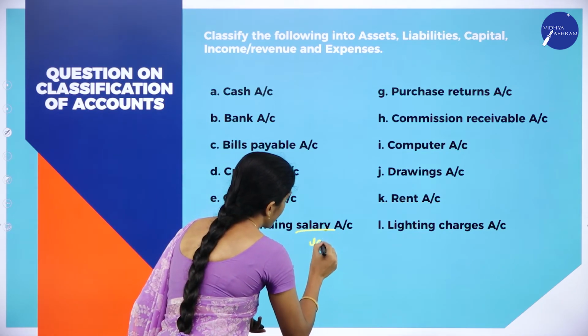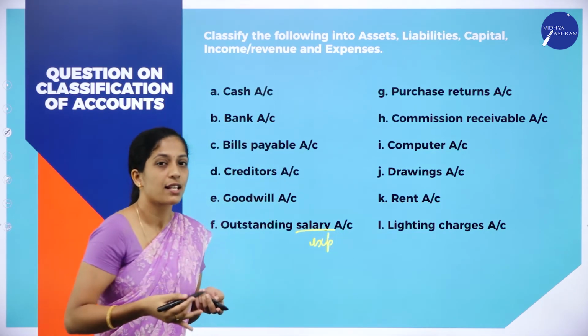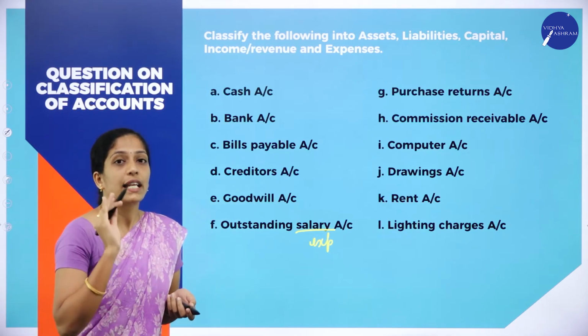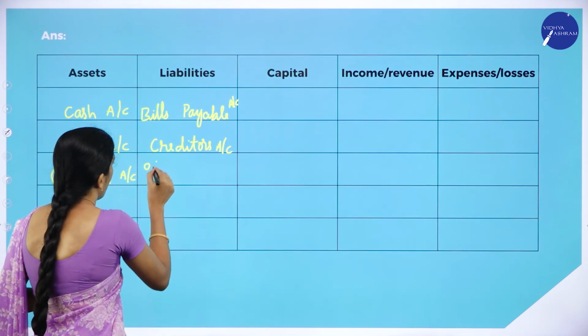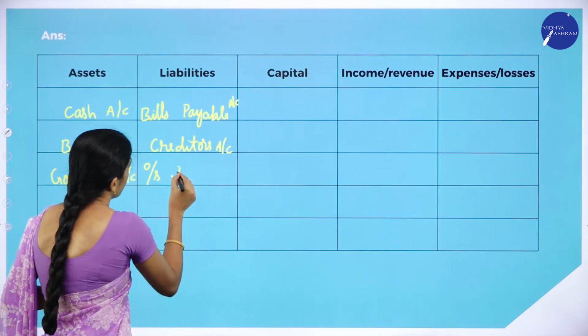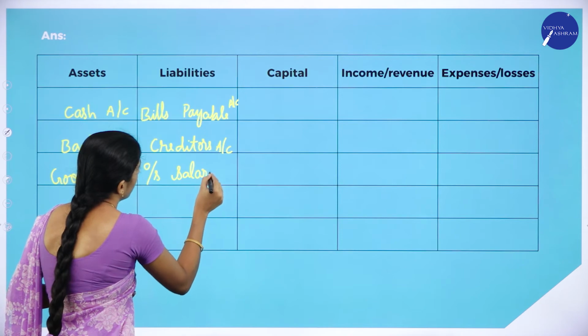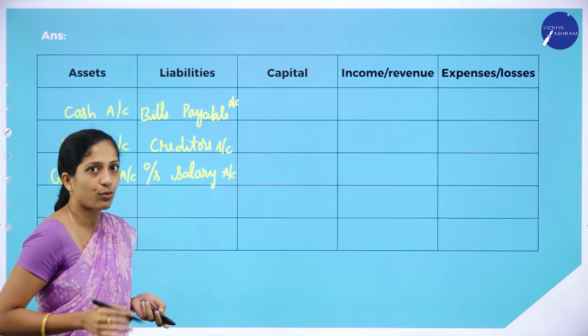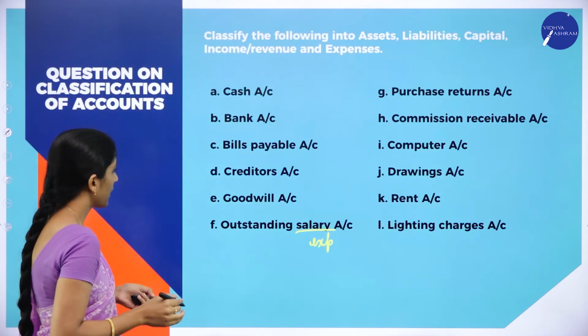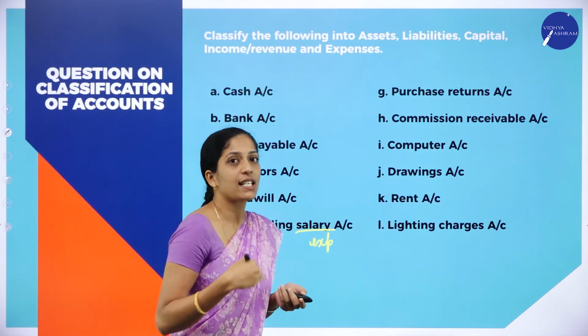It is an expense. So outstanding expense. Where does it come? Outstanding expense is always what? It's a liability. So outstanding salary is a liability.